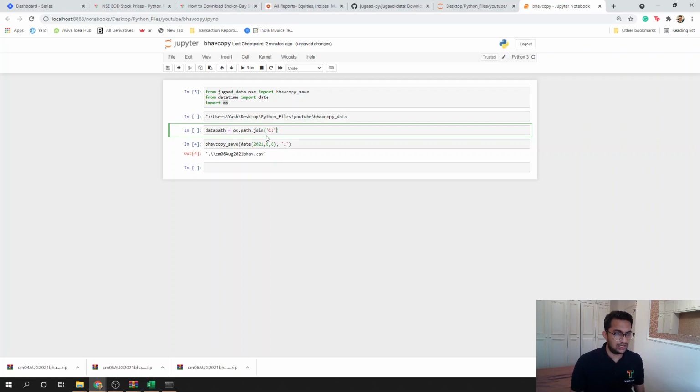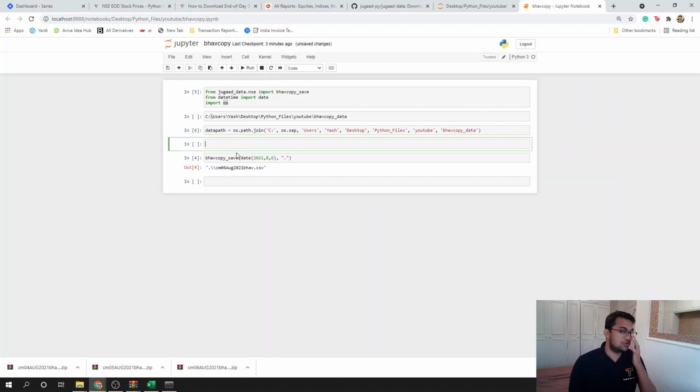So C, then separate that path using this, this is a separator. So os.sep does that. Then users, then Yash, and desktop, Python files, YouTube, and then Bhavcopy underscore data.